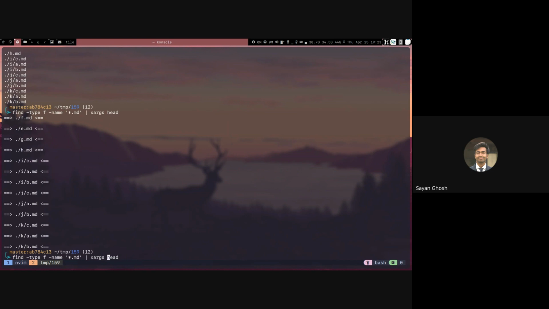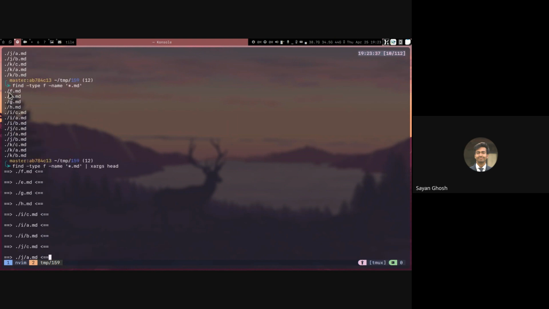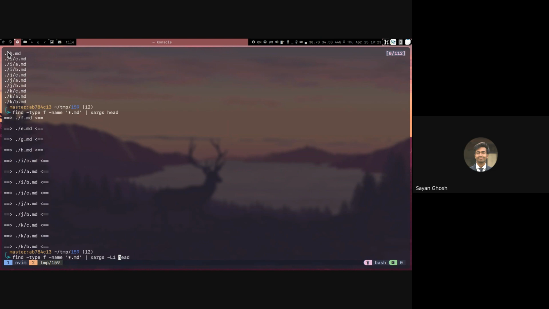But if I use -L1, what this will do is run head with only one line at a time. It will run head with the first one, then head with the next one, then head with the third one. So it will run it one by one. The output will be the same. The only difference is that if you give multiple files to head, it will also print a separator and tell the name of the file between each file. Whereas if you just give one file to it, it will not print that.